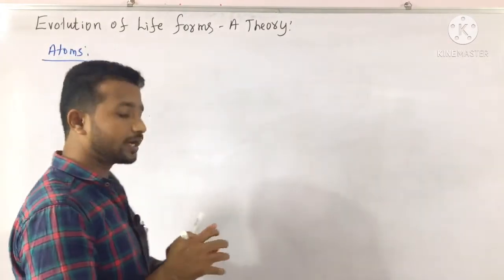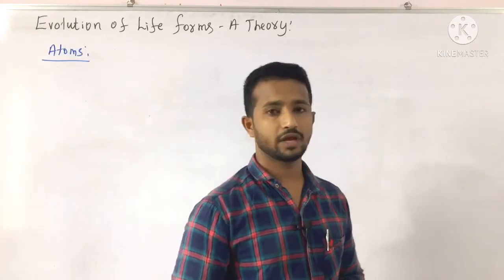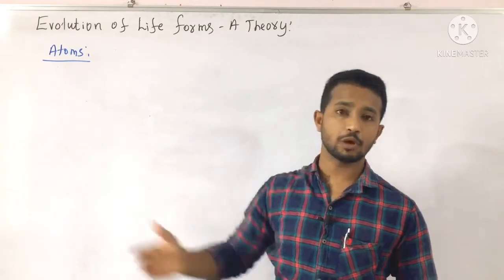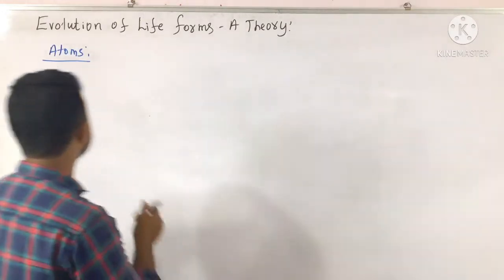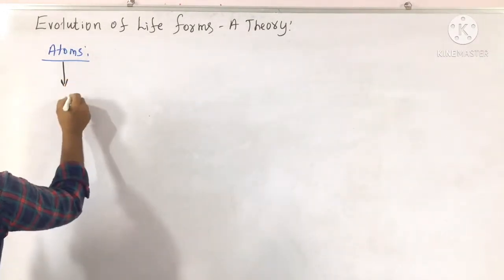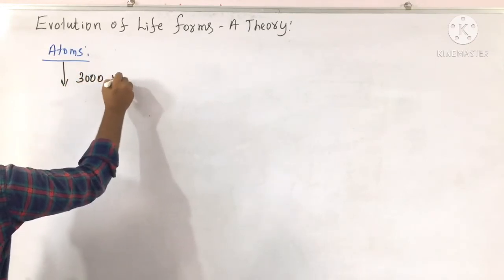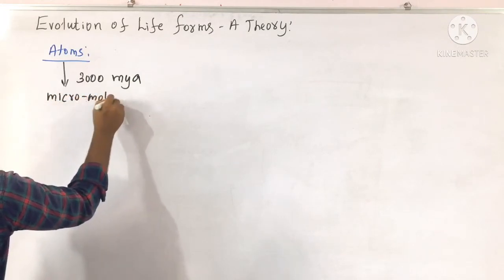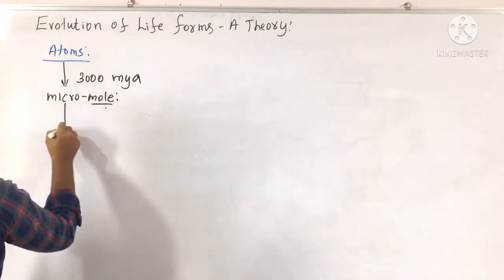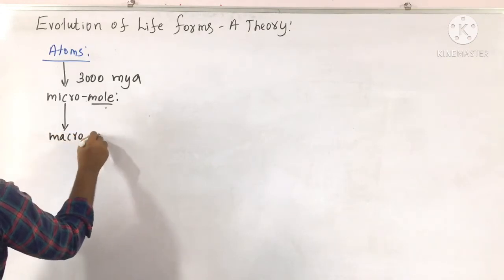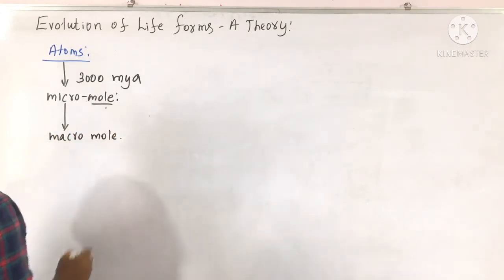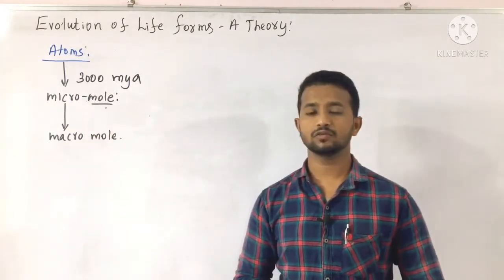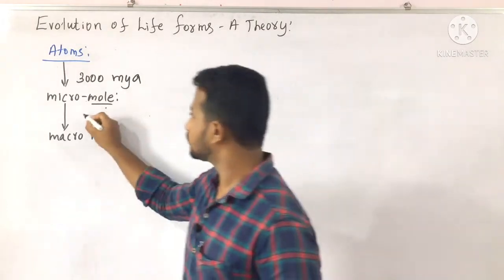These atoms, during the beginning stages of the earth, there was a high temperature, and high temperature results in the combination of these atoms. Atoms probably combine to form micromolecules, and such micromolecules combine to form macromolecules. Such macromolecules result in the combination of the first living cell, which we have been observing over 3000 million years ago.